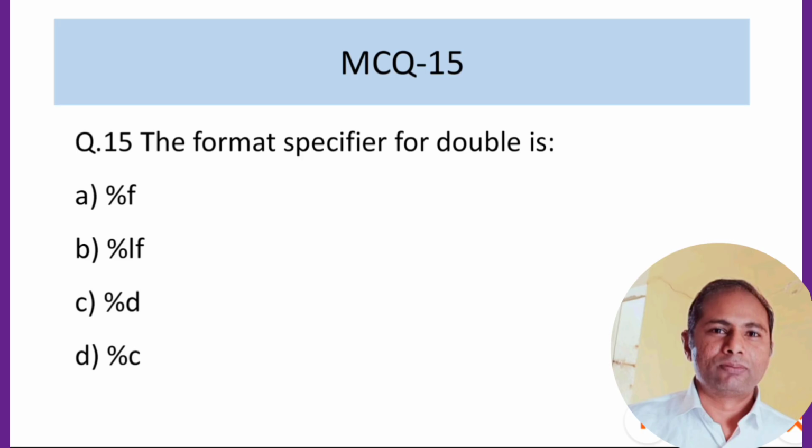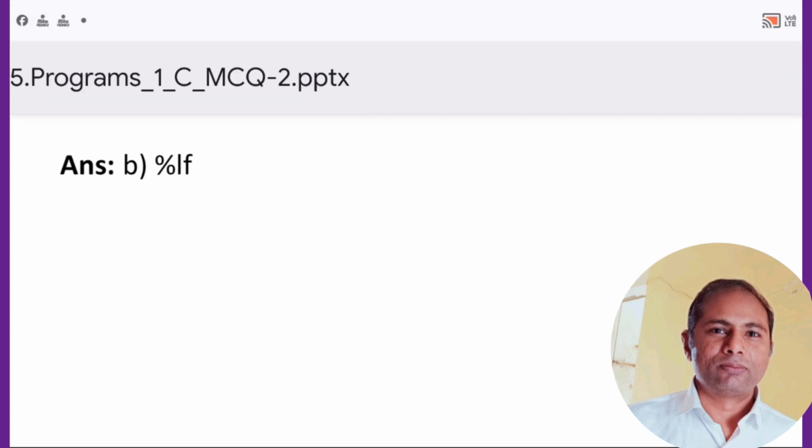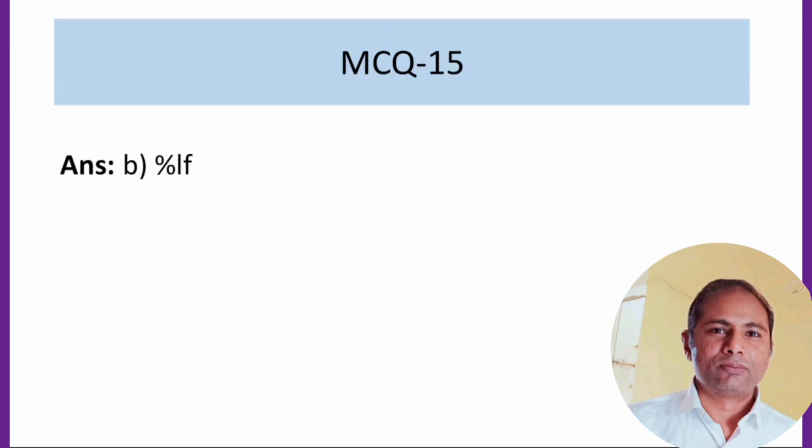Now MCQ 15 is the format specifier for double. Percentage f is for float. Percentage d is for int. Percentage c is for character. So we can go with this option, percentage lf. Percentage lf should be the correct answer here. So the correct answer is percentage lf.